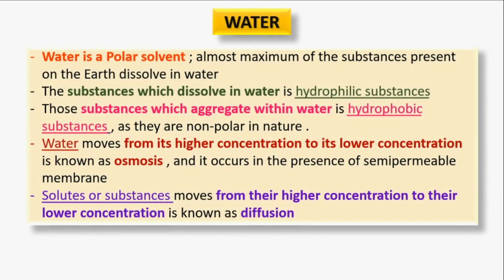So what is water? We know water is a universal solvent because of its polar nature, and almost all the substances present on the earth can dissolve in water. Those substances which can dissolve in water are polar substances and they show an affinity to dissolve.